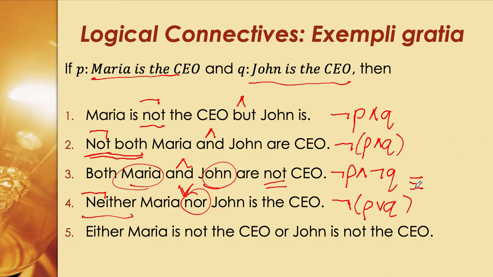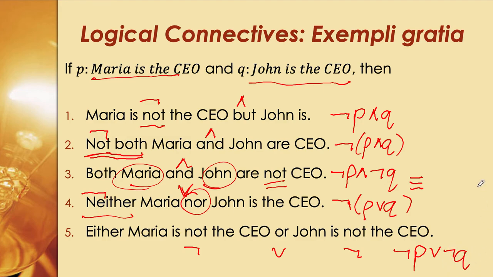We use the three parallel lines for that. Number 5, either Maria is not the CEO or John is not the CEO. So how do you write that? Maria is not the CEO or John is not the CEO.